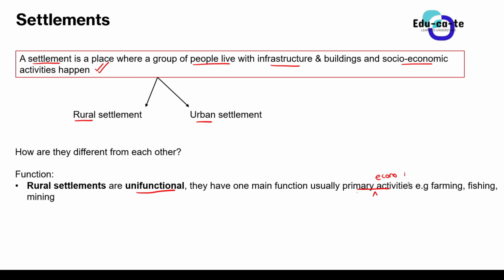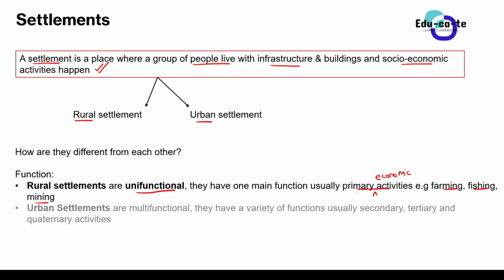We are talking about things such as farming, fishing, and mining, each and every economic activity that involves extracting raw materials, found in rural settlements. I mean, in urban areas, in towns and cities, you won't find people farming or fishing. All of those are primary economic activities, which we'll focus on later when we do economic geography. But rural settlements have only one function. Their main function is primary economic activities.